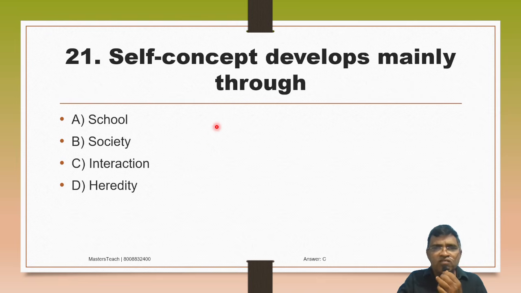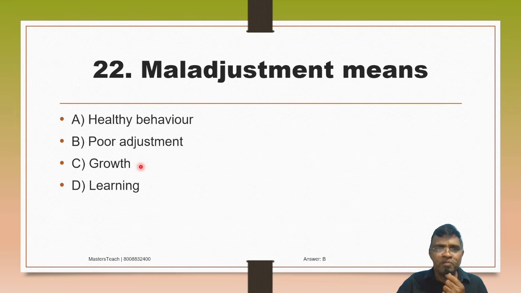Self concept develops mainly through: A. School, B. Society, C. Interaction, D. Heredity. Self concept develops mainly through interaction. Remember, option C. Maladjustment means: A. Healthy behavior, B. Poor adjustment, C. Growth, D. Learning.